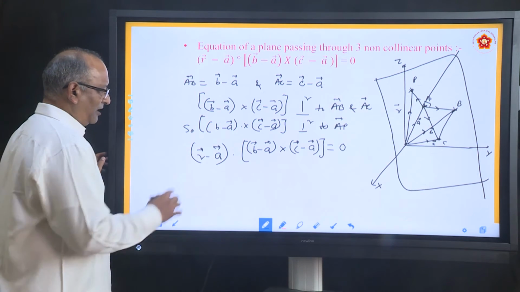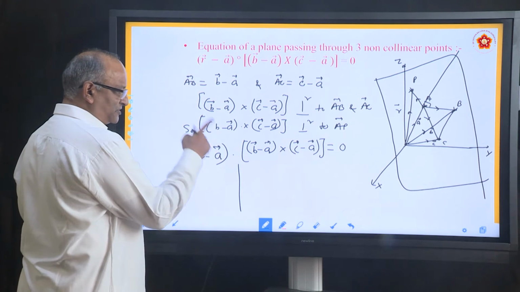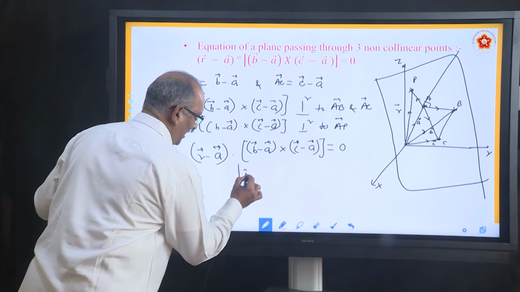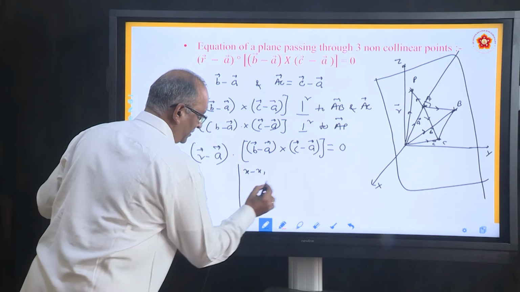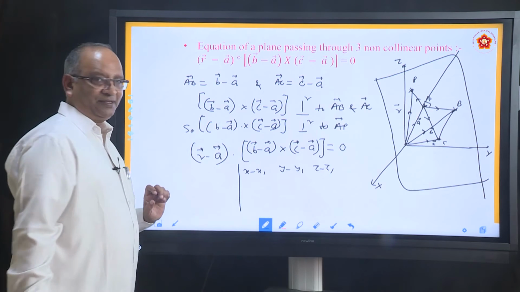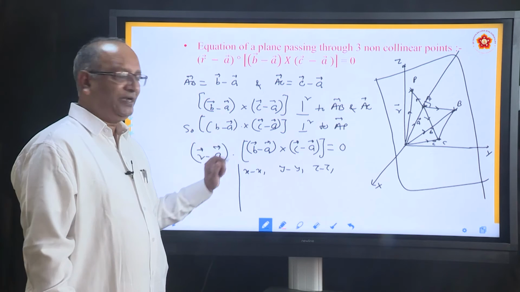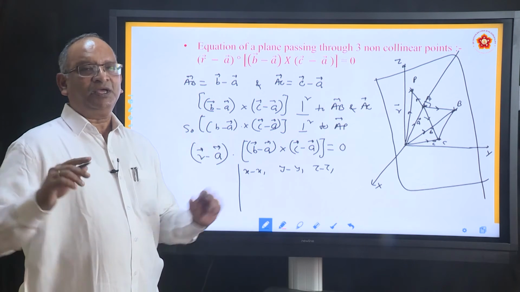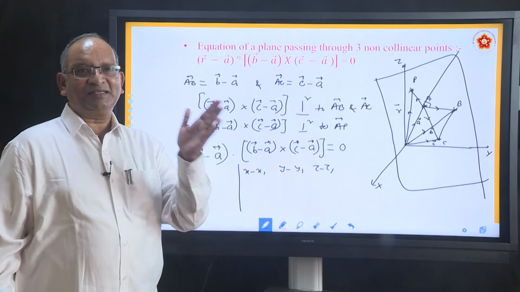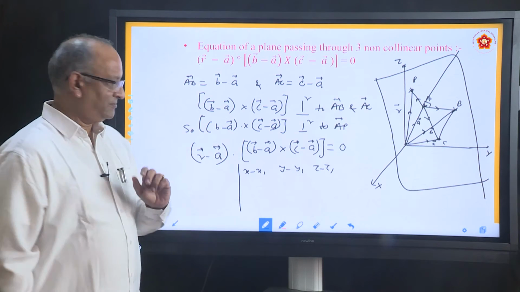So how will you write it? We will say R minus A, remember x minus x1 i, y minus y1 j, z minus z1 k. So you will have x minus x1, y minus y1, z minus z1. What about B minus A? What are the coordinates of A? x1, y1, z1. What are the coordinates of B? x2, y2, z2. If you put them in component form, you will get x2 minus x1 i, y2 minus y1 j, z2 minus z1 k. So, as a result,